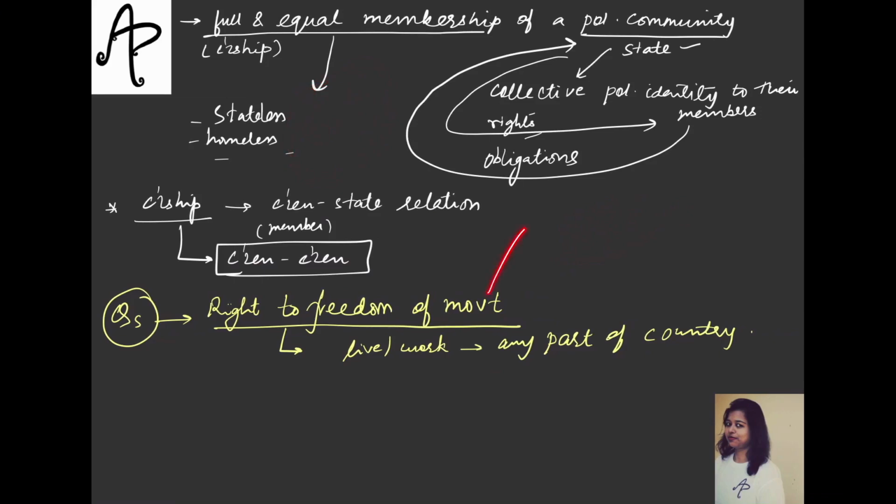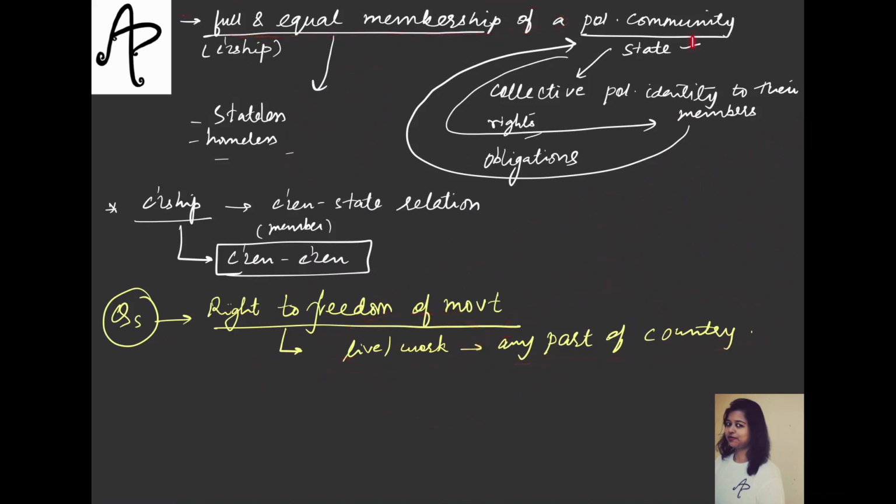Because it is from this that it has been derived, from all these ideas, that this should be considered a fundamental right. From these theories, as when you do the topics of, let's say, liberty or equality in further classes, we'll understand that we have got these as fundamental rights because there was a theory behind them, and it was taken into consideration that these are important things to be granted to our people. And therefore, this raises the question: does having the right of freedom of movement allow us to live or work in any part of the country, because it is related to this full and equal membership.